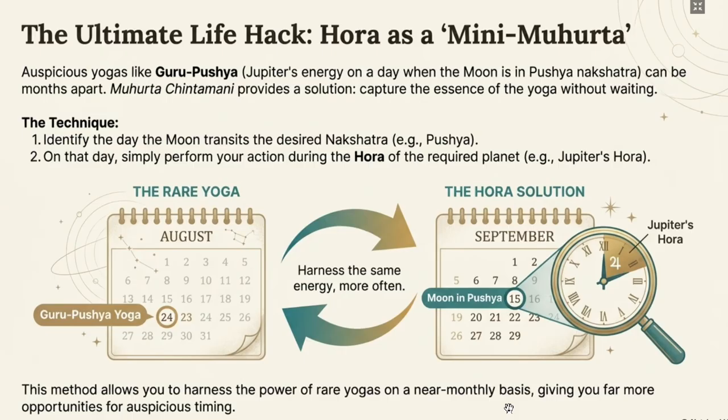There are 24 hours and there are only 7 planets. So it is easy to find a Hora rather than waiting for the weekday to happen. So this is another important application of Hora.